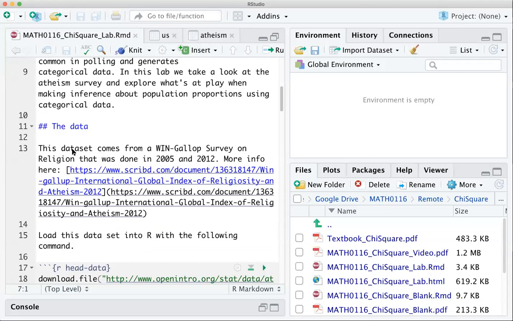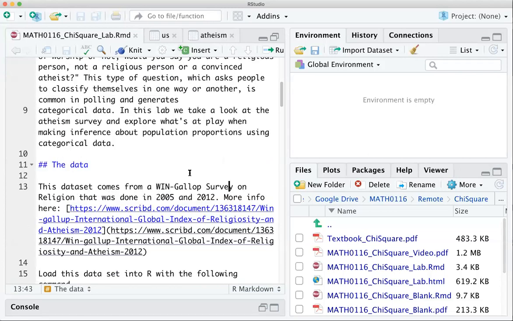The data set for this particular lab comes from a big survey that was done looking at religion. They surveyed data from all across the world, and they gathered information on what religion people followed and what that looked like. They did it twice, once in 2005 and once in 2012. In particular, the data set that we're looking at is going to focus specifically on atheism. So they've classified people into two different groups, whether they identified as an atheist or whether they identified as something other than an atheist, a non-atheist.